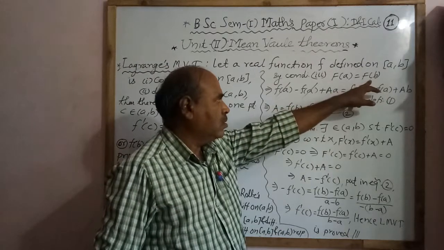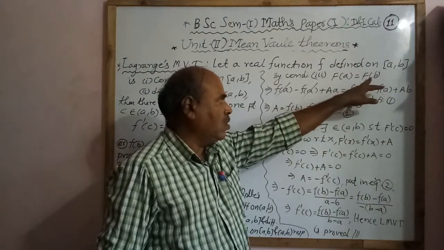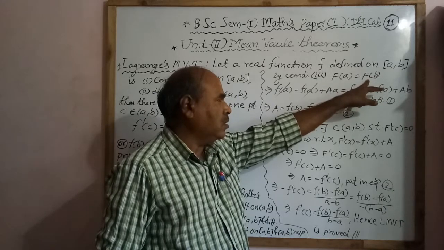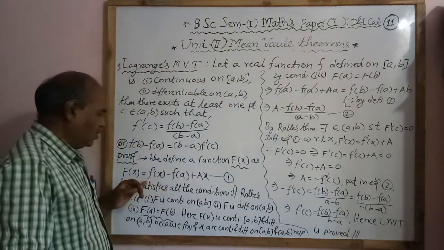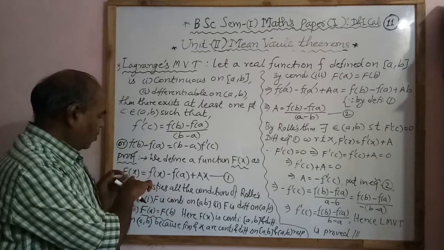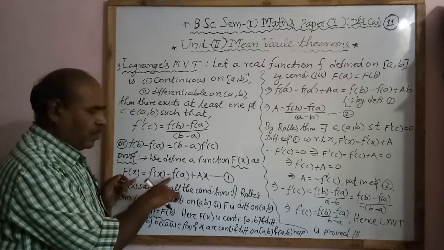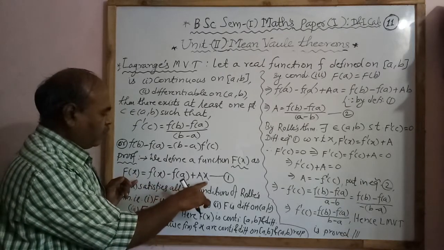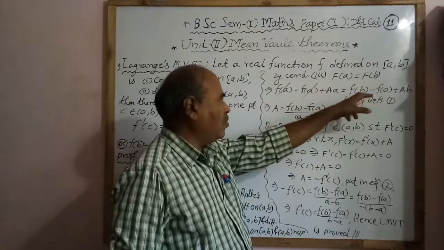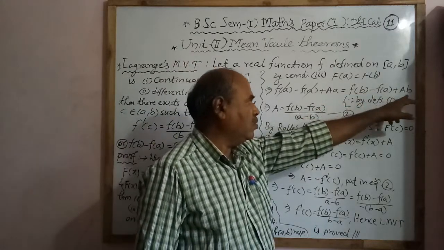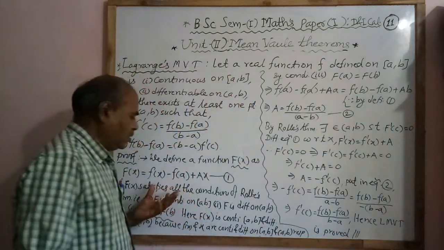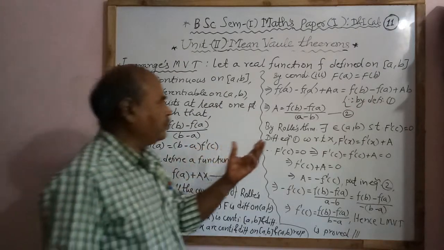Now put x equal to b in the function capital F(x) in equation 1. Therefore F(b) equals f(b) minus f(a) plus a into b, by equation 1.